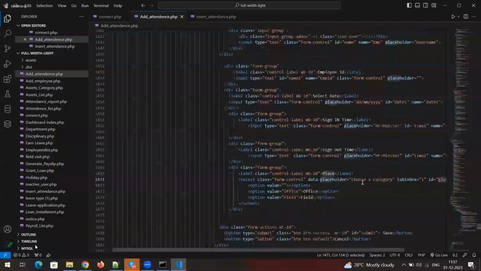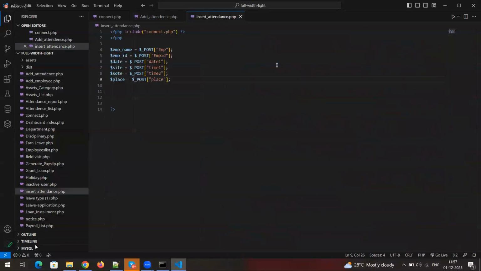Okay, fine. So this many fields only we have, right? We are receiving the values of the particular fields through the name attribute from the front end, and then we are storing that into variables. Clear?